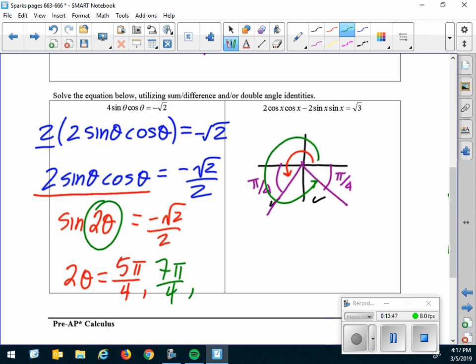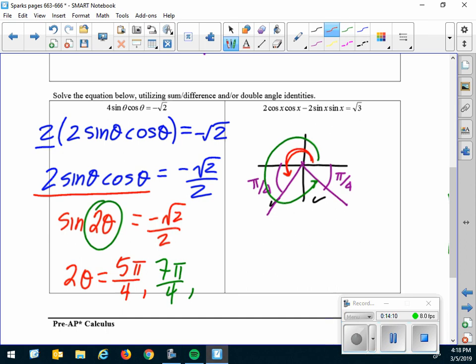Well, hang on a minute. Because what I need is 2 passes around the unit circle, don't I? Okay, so let me think about this for a minute. I'm going to turn this off and make sure I do this right. Okay, everything's good. Now what I've got to remember to do is do 2 passes around the unit circle. So let's go back to the red angle.